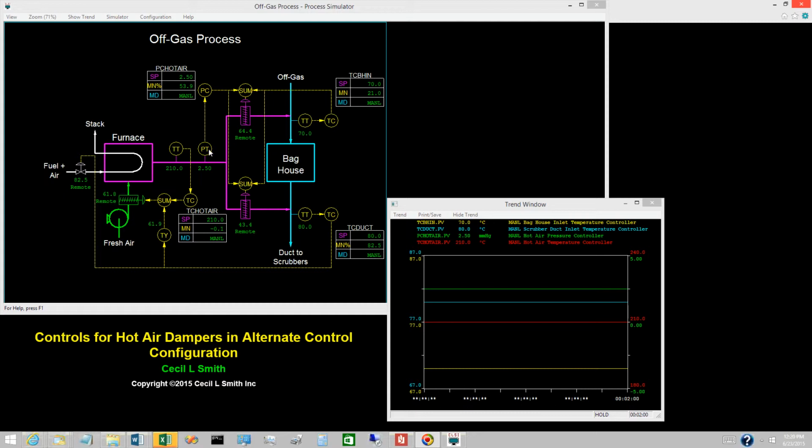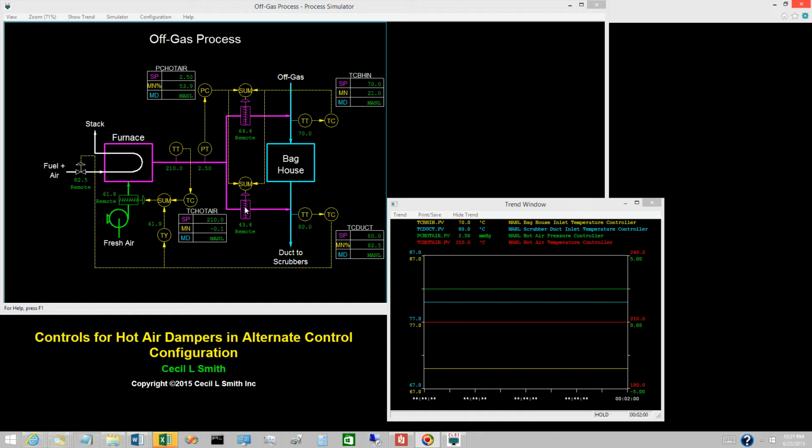The hot air pressure is affected by the total hot air flow. The baghouse inlet temperature is affected by the distribution of hot air between upstream and downstream of the baghouse. What is required to increase the hot air pressure with only a small effect on the baghouse inlet temperature? The total hot air flow must decrease, but without significantly affecting the distribution. The hot air pressure controller must close both hot air dampers.